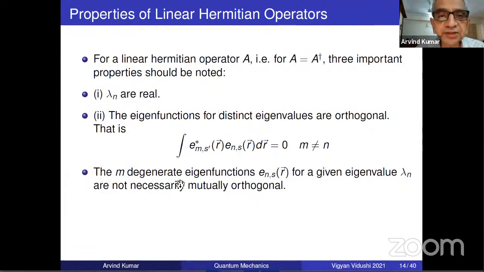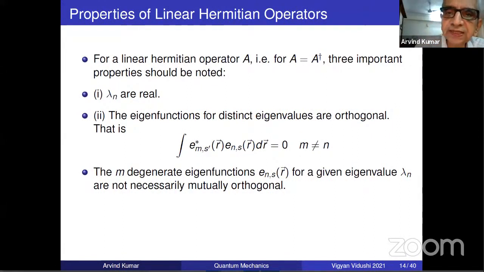So the M degenerate eigenfunctions for a given eigenvalue are not necessarily mutually orthogonal. So if I take M equal to N, then of course it is not 0. But is it 0 if S dash is different from S? Give the answer. I take M equal to N and S dash not equal to S. Is it 0? Yes or no?